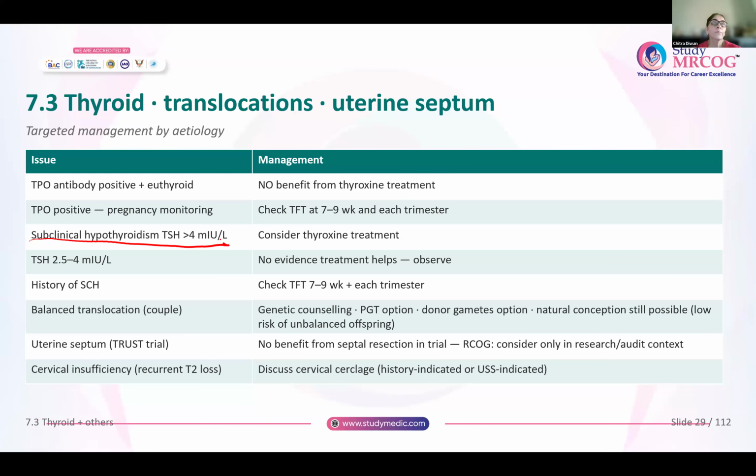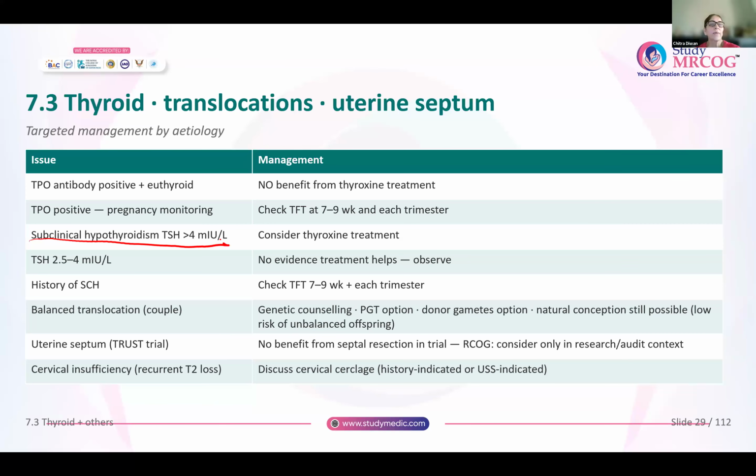Anyone with a history of subclinical hypothyroidism previously, you will check TFTs at 7 to 9 weeks of pregnancy and in each trimester. Okay, because it is likely that during the course of her pregnancy, she will become hypothyroid, because the need for thyroid hormones increases as pregnancy advances.